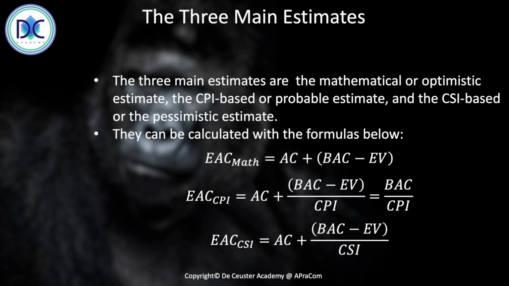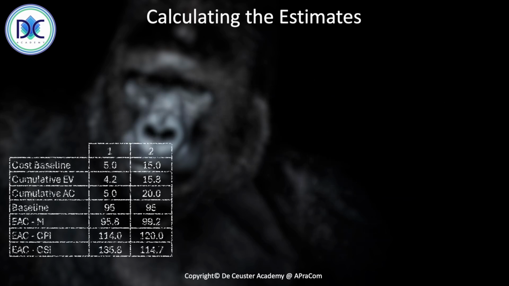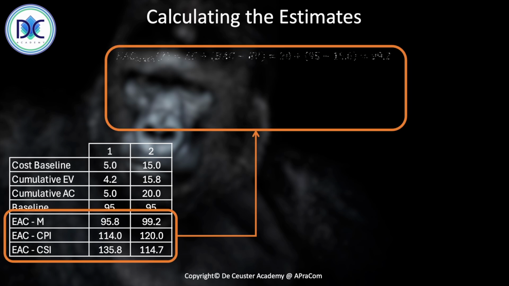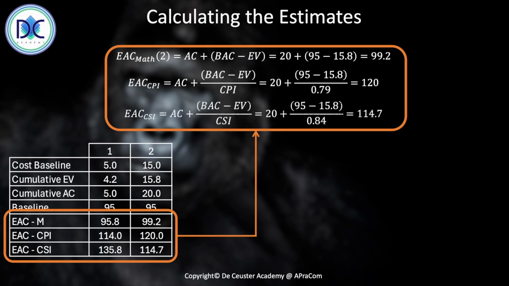We calculated the SPI, the CPI, and the CSI already before. So let's have a look at the calculations of the estimates when we are looking at period 2. At the bottom of the column we have the mathematical, the CPI-based and the CSI-based estimate, and we can find the formulas here. We find the mathematical estimate, how we calculated it. We find the CPI-based estimate, which is 120, and we find the CSI-based estimate, which is 114.7.